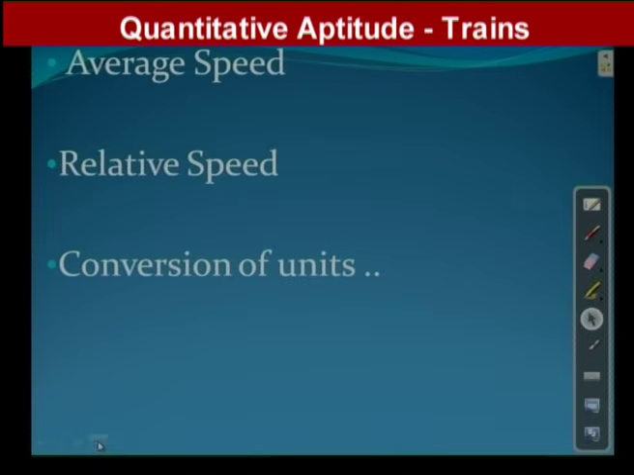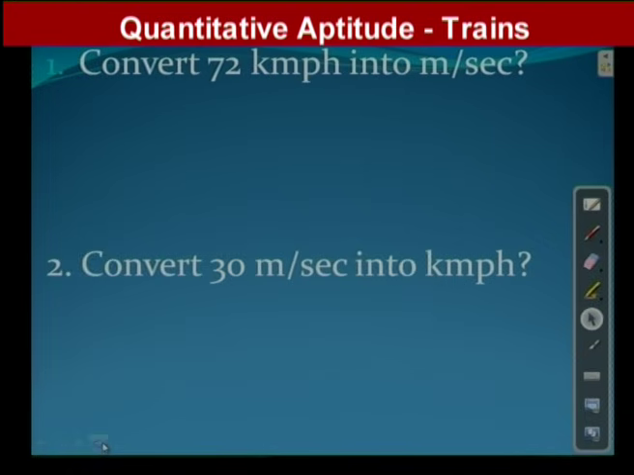Conversion of units means what? Converting kilometer per hour into meter per second, and meter per second into kilometer per hour. That we can do by multiplying with either 5 by 18 or 18 by 5. Okay, let's start by taking one small example. So here is the first question. Convert 72 kilometer per hour into meter per second. Basic question. Okay, convert 72 kilometer per hour into what? Meter per second.